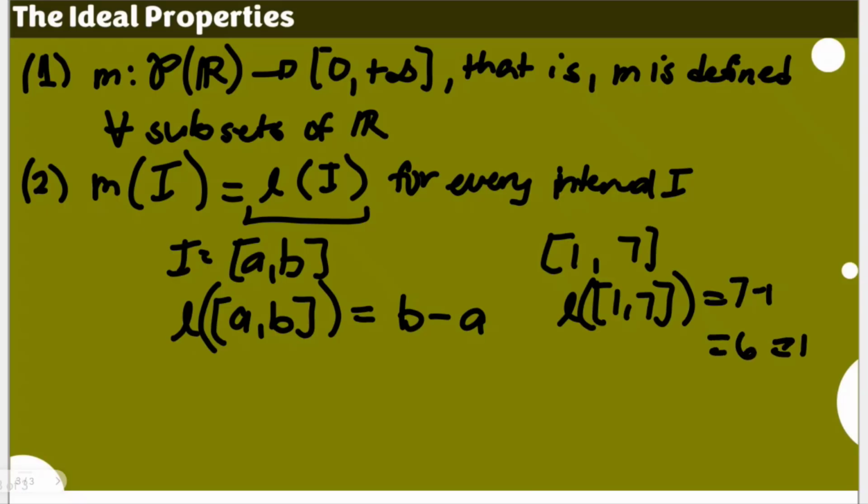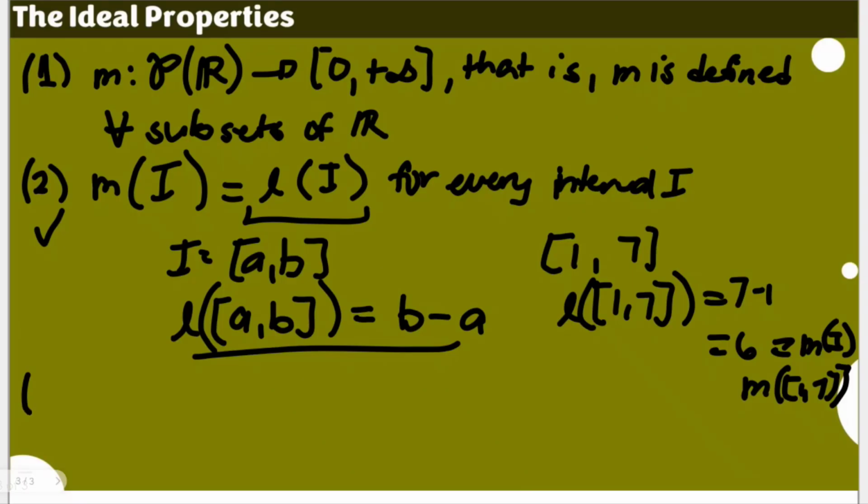This should also be equivalent to M of the interval 1 to 7, because this is the ideal property stated here. So this should also be true for the Lebesgue measure. That's the second ideal property if we are trying to look for the possibility of existence of the Lebesgue measure.